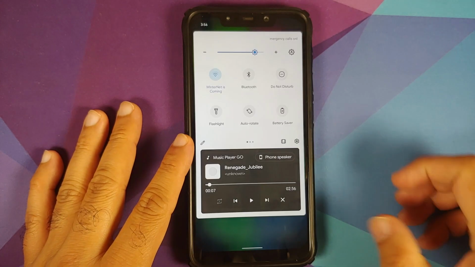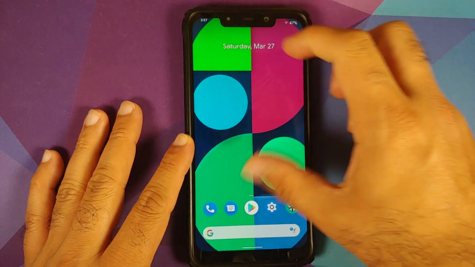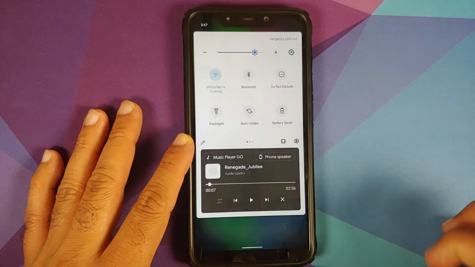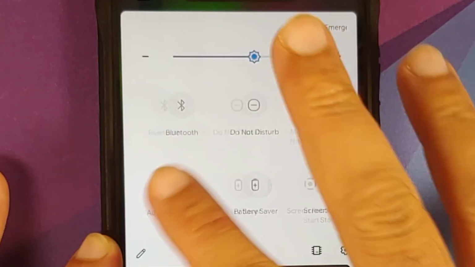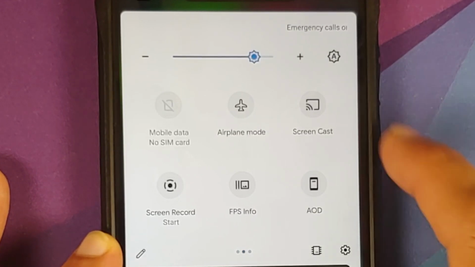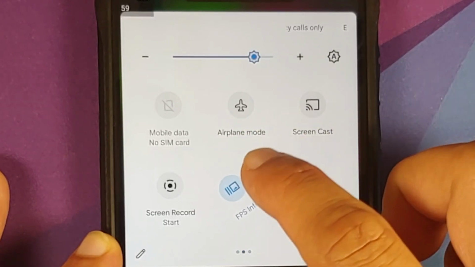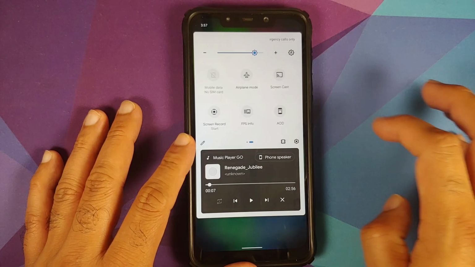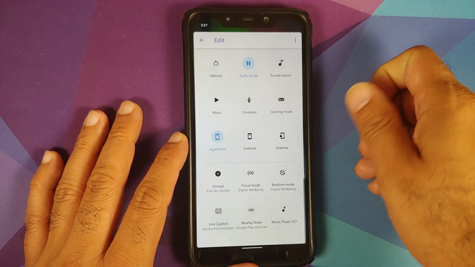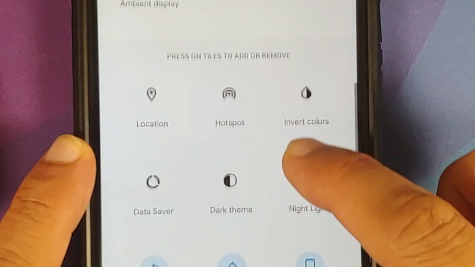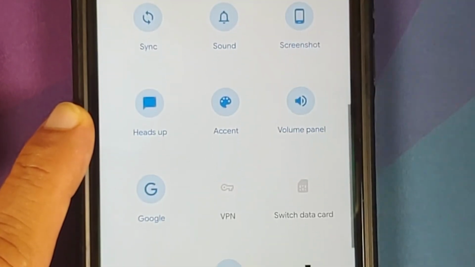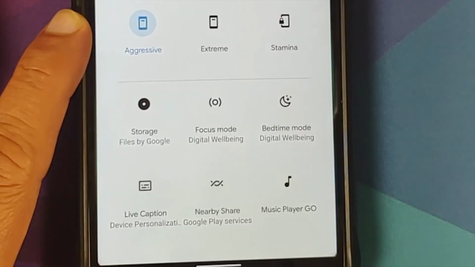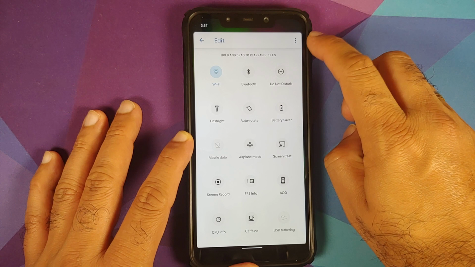Next up, let us have a look at the quick setting tiles, but before that, as you can see, you do have the blur and zoom effect working without any issues. So here are your quick setting tiles which are available. You do have FPS info, a quick setting tile for always on display as well, CPU info, caffeine, ambient. Tap on the edit icon, and here are the other quick setting tiles which you can add. So you have heads up, accent colors, volume panel. OMG, yes, you do have a big list of quick setting tiles which are available.